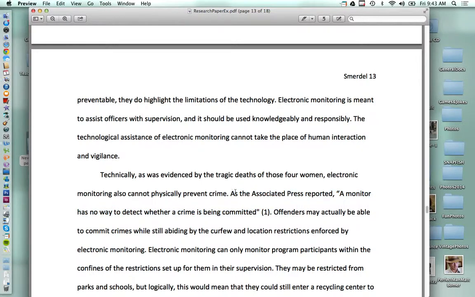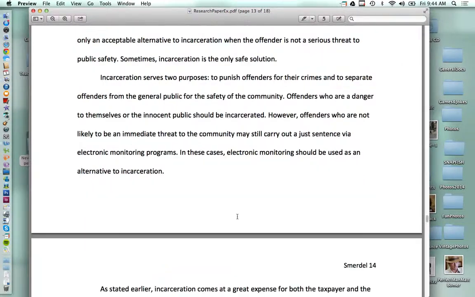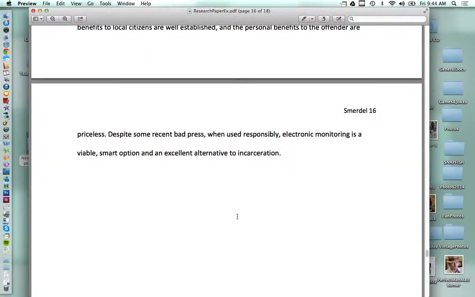Here we have, as the Associated Press reported, a monitor has no way to detect whether a crime is being committed. Page 1. Not a problem. If that was a website and it was page 1 of the website, you could easily just use page 1.